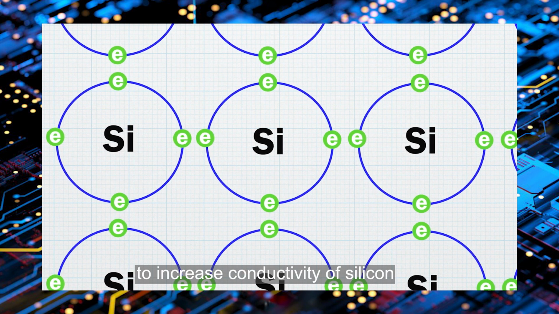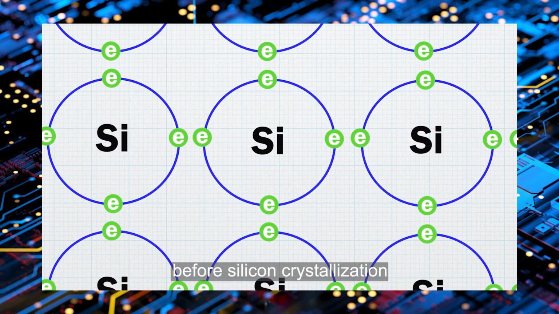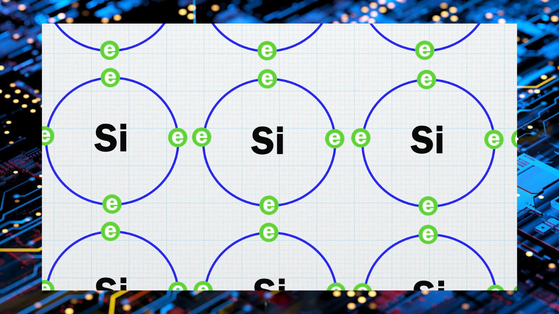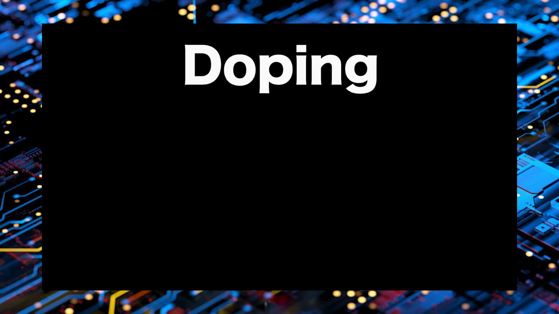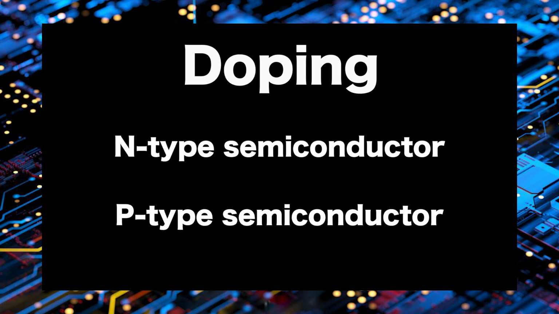To increase the conductivity of silicon, tiny amounts of impurities can be added before silicon crystallization. Now, this process is called doping. Depending on the impurity that's introduced to silicon, it can be classified as an N-type semiconductor or a P-type semiconductor.